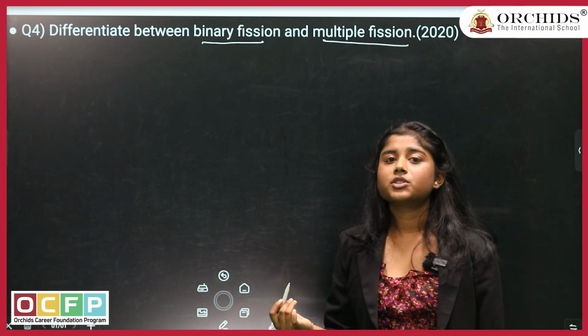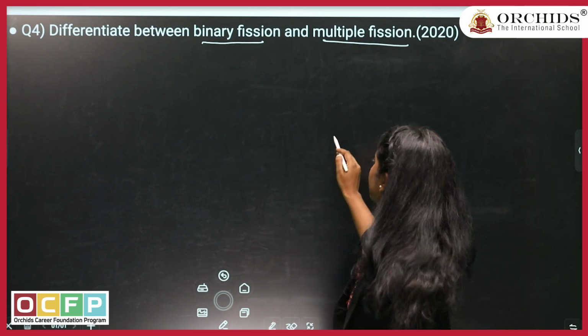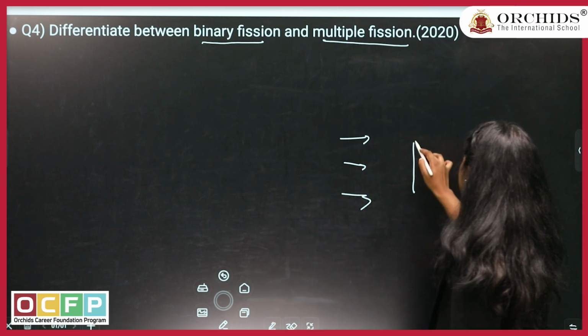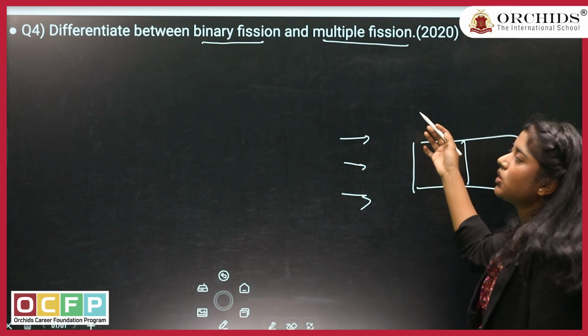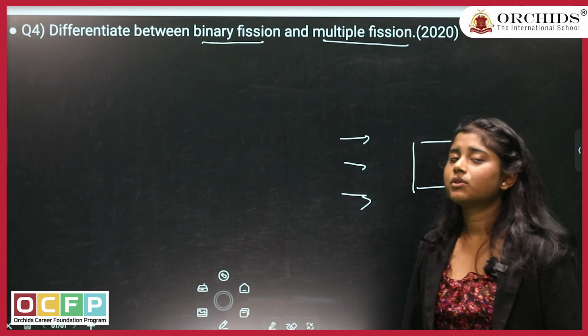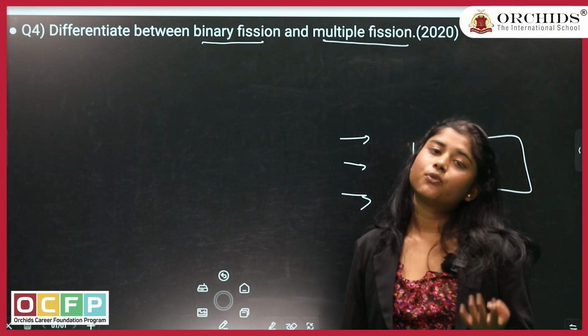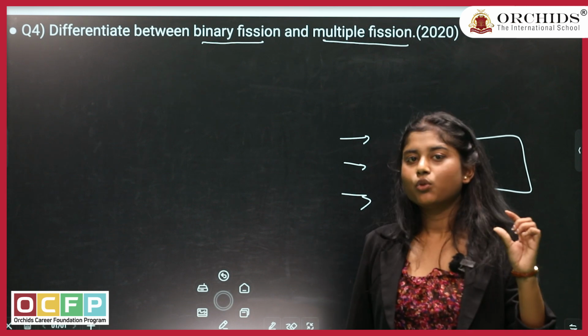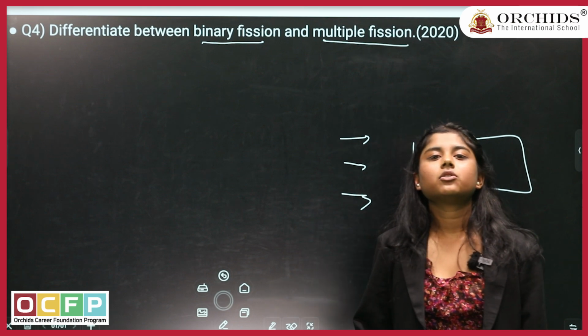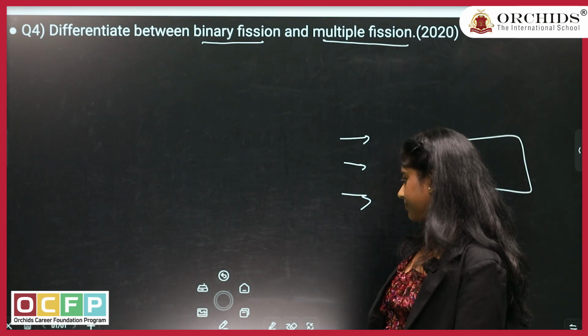And because it is a differentiation question, you don't have to write it in points like you write your theory. What you have to do is make a table, and then in that table you have to write the differences. And because it is a 2-marker question, you have to write at least 4 points to get 2 marks, 0.5 marks for each. Along with that, you can write a few examples or you can draw the diagram as well in your exam.